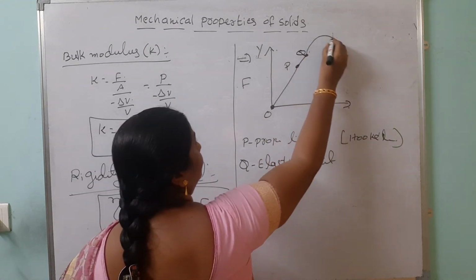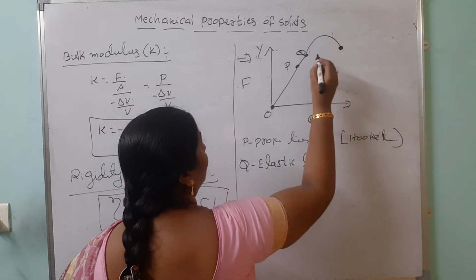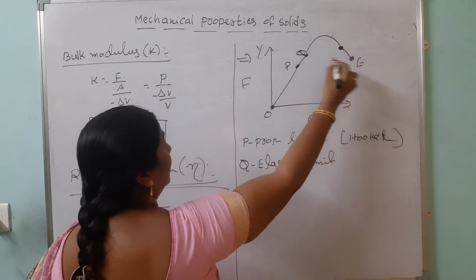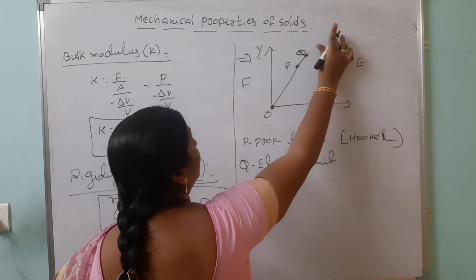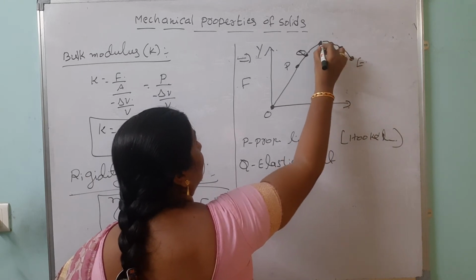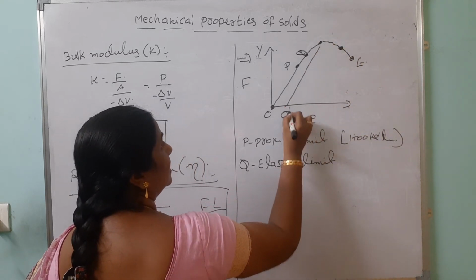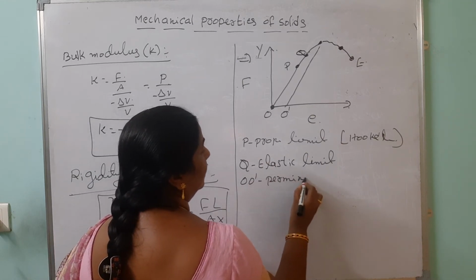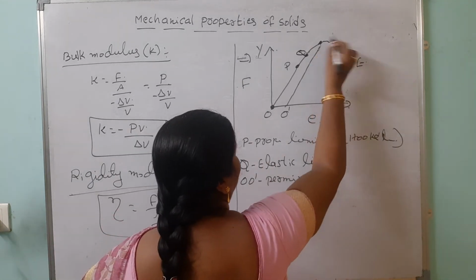Then this is the yielding point here. Then the next one is the breaking point. After this, it permanently loses its elastic nature. Here O dash is called the permanent set.